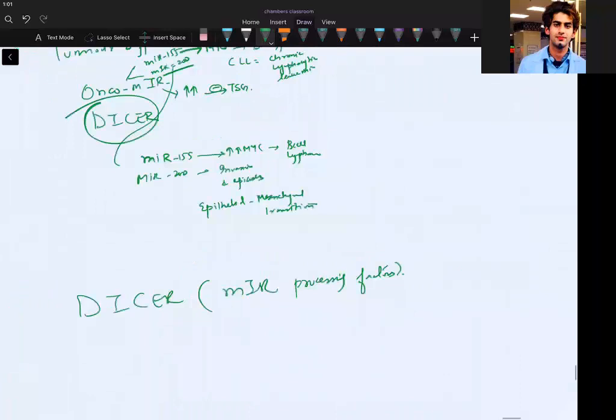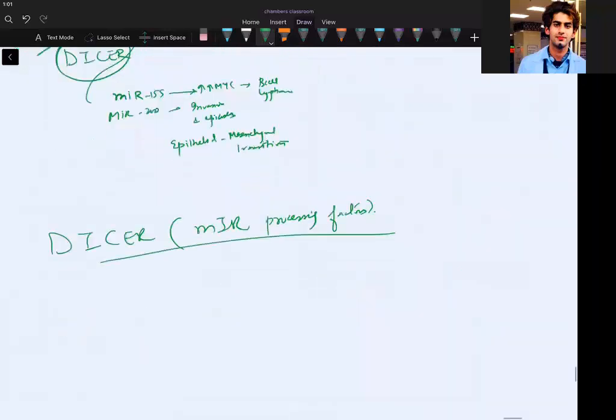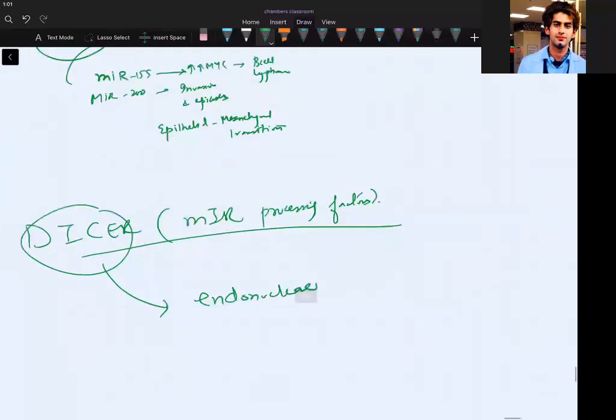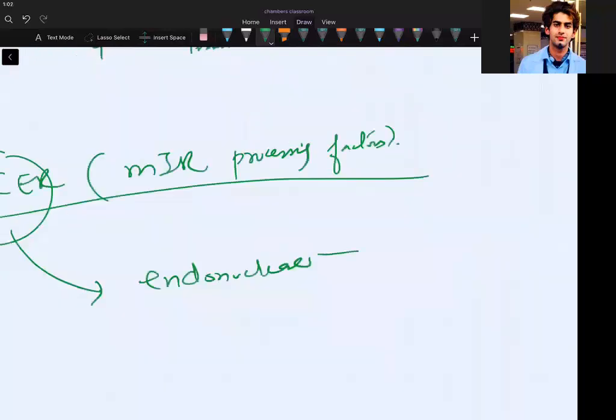So dicer, the MER processing factor. Basically, DICER is a processing factor, and it is an endonuclease. Just think, if you have dicer, you will have a functional MER. MER itself is dependent on dicer.